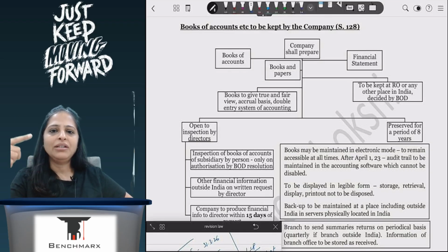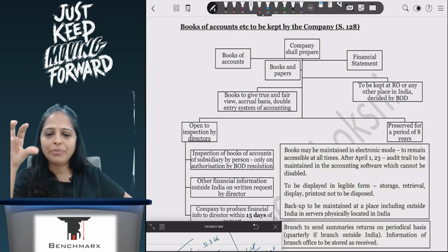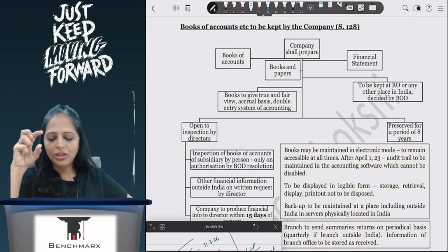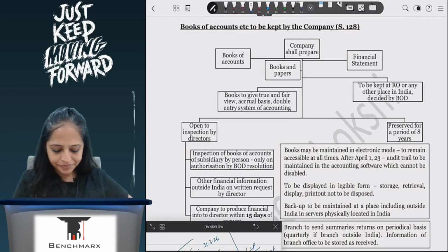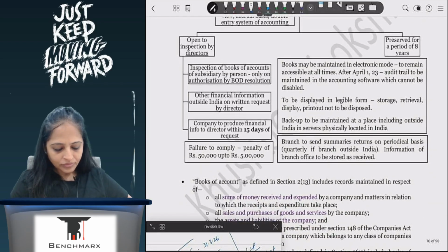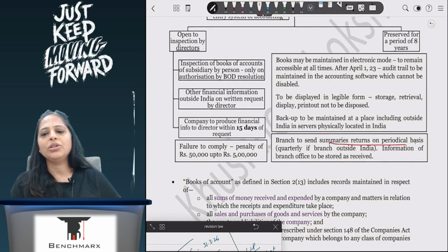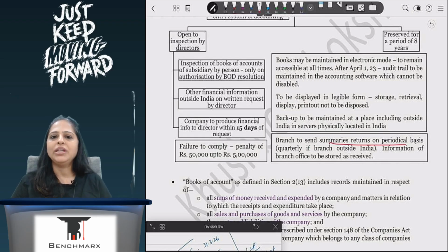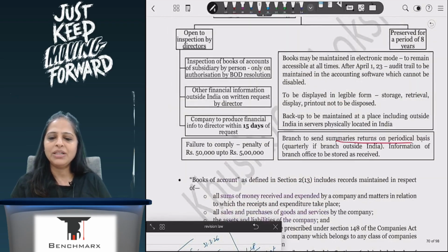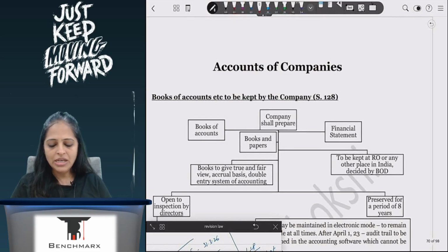If I have to maintain it in electronic mode, then I will ensure that the audit trail is maintained, the audit trail backup has been taken, and no one tampers with the audit trail. And branch will send me summaries, and this summary I will have to ensure that I maintain as it is without any changes.